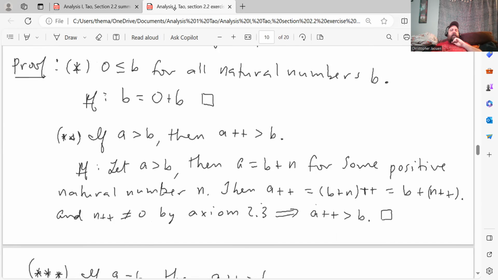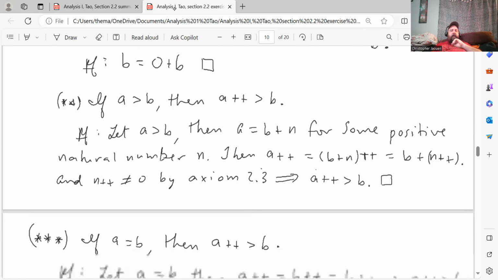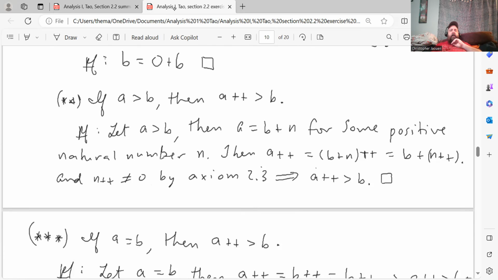Right. The second statement is if A is greater than B, then the successor of A is greater than B. So here's the proof. Let A be greater than B, then A is B plus N for some positive natural number N. Then the successor of A is the successor of B plus N, which is equal to B plus the successor of N. And the successor of N is not 0 by axiom 2.3, which implies that the successor of A is strictly greater than B.